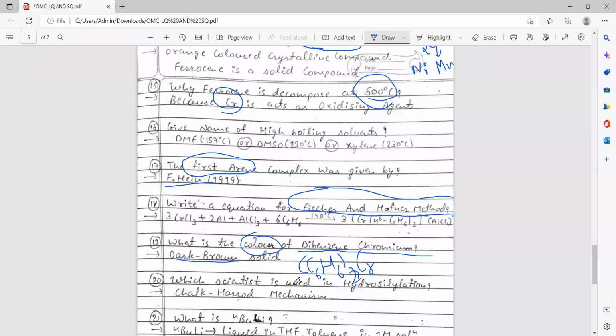Which catalyst is used in hydroxylation reaction? It is the role of the organometallic. Question number 7 in the long questions that we are discussing: the Chalk-Harrod mechanism is there.